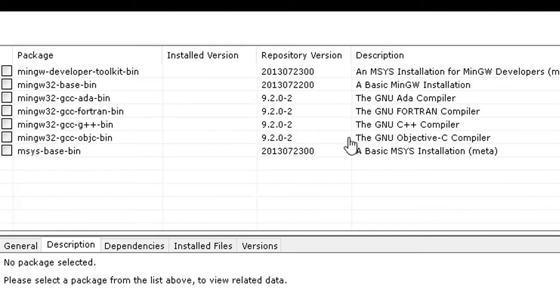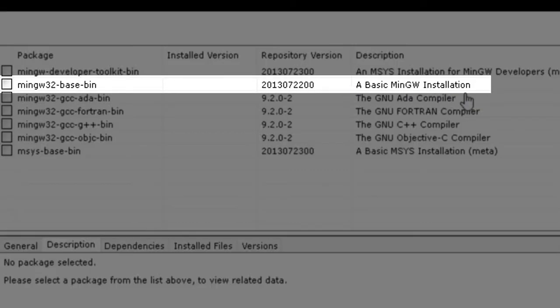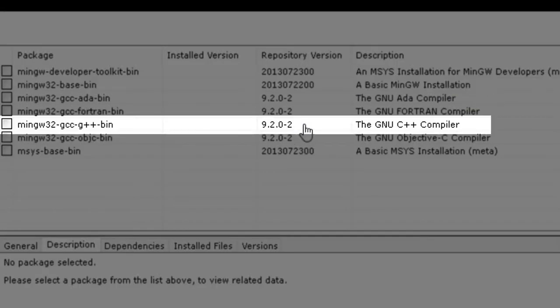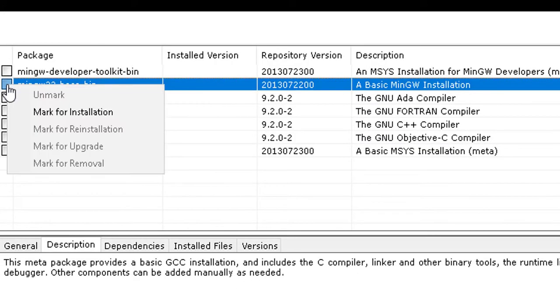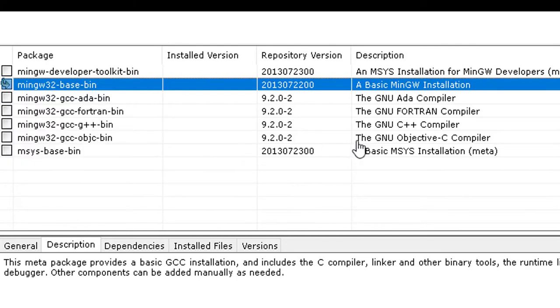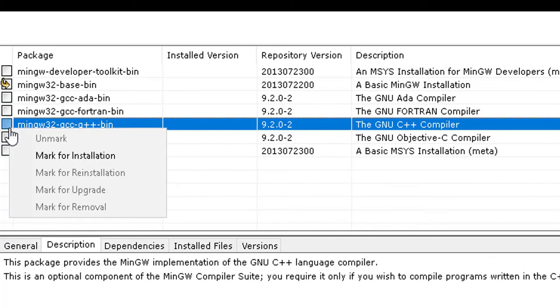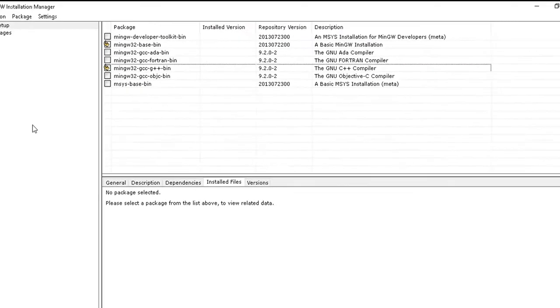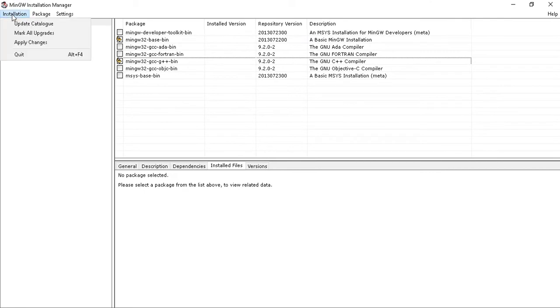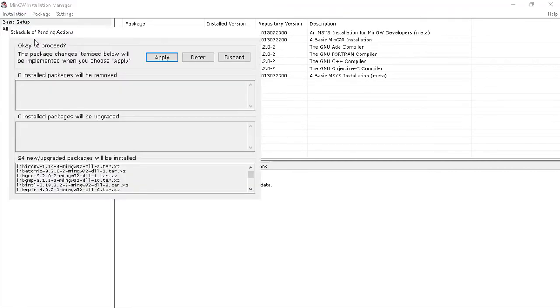From this description, we will come to know that these two files, a basic MinGW installation and the GNU C++ compiler, are necessary for us. So we are going to mark them for installation. I will click on it and click on mark for installation, and same here for the GNU C++ compiler, mark for installation. And then we will move on to the installation menu and click on apply changes.